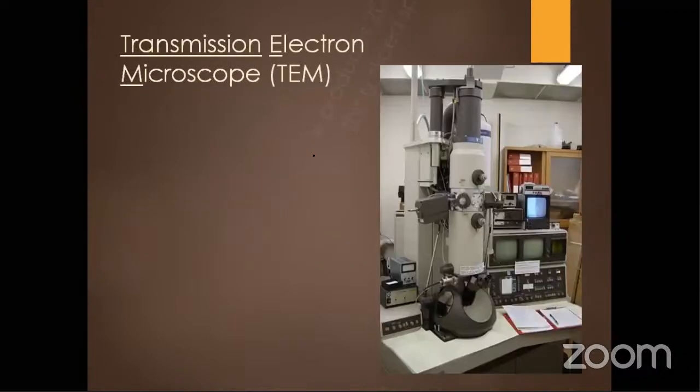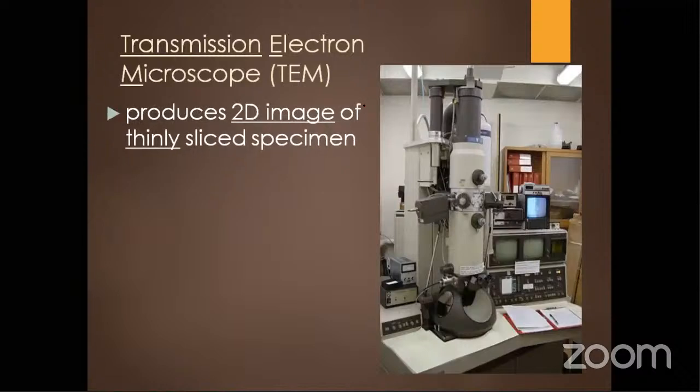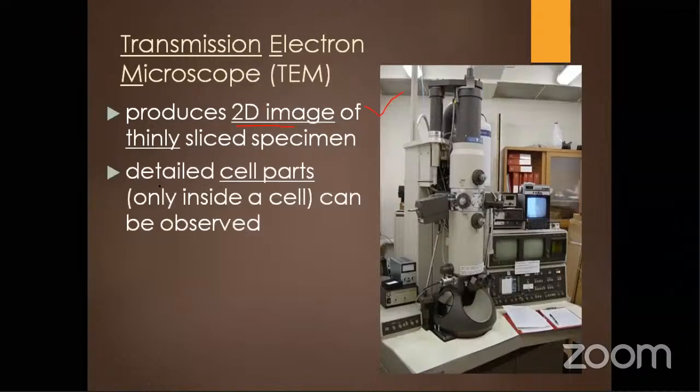Then the transmission electron microscope, this is the image of a transmission electron microscope. It will produce a 2D image. This is the important difference between these two: the scanning electron microscope will produce a 3D image, and this will produce a 2D image. Okay. And here, all the inside parts also you can see.